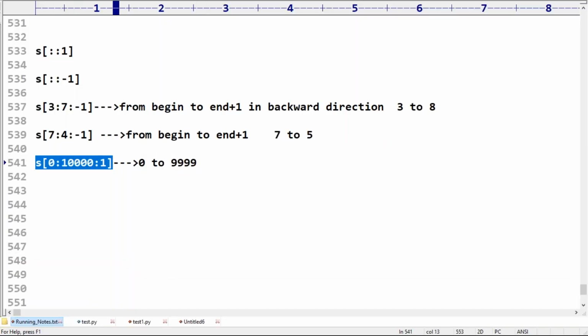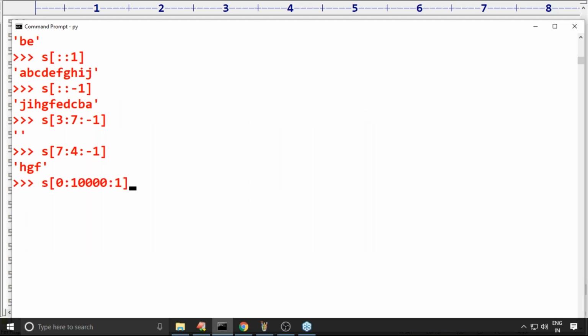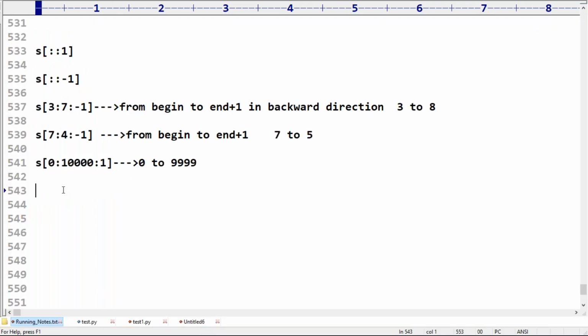Let me cross check. Yes, am I getting the complete string or not? I told you in the last session, have you remembered or not? The slice operator is never going to raise an index error. Even if this index is not defined, we are never going to get an index error. Okay, observe. Next, S of minus 4 colon 1 colon minus 1.